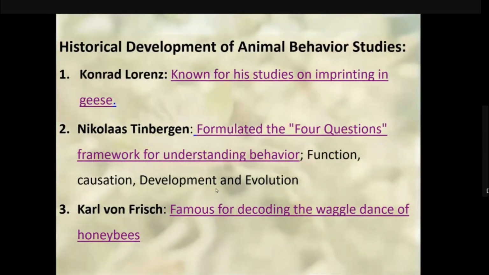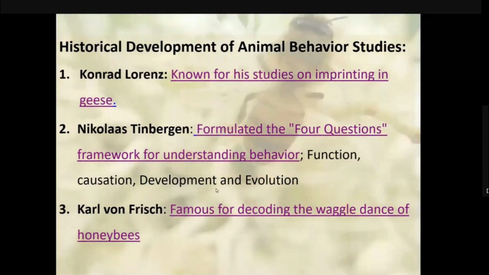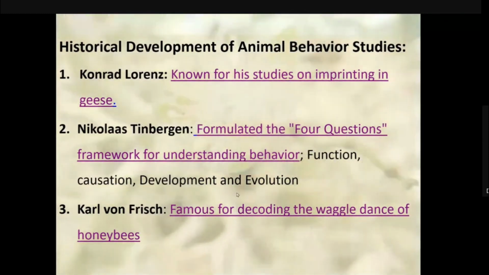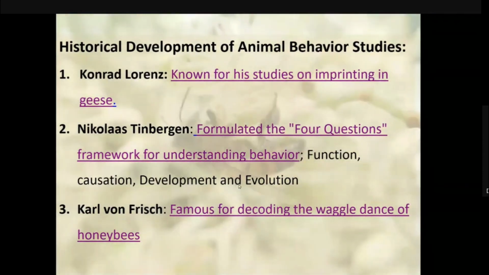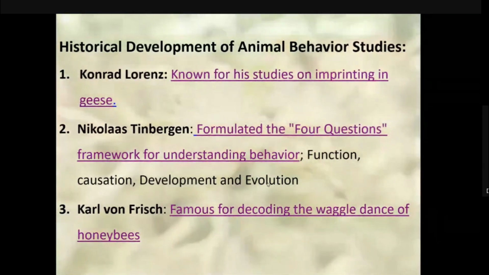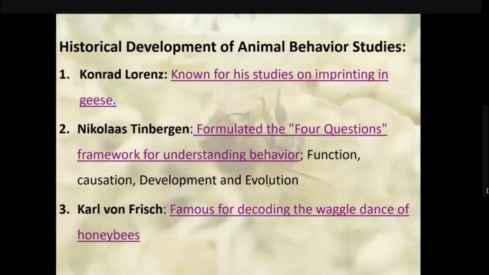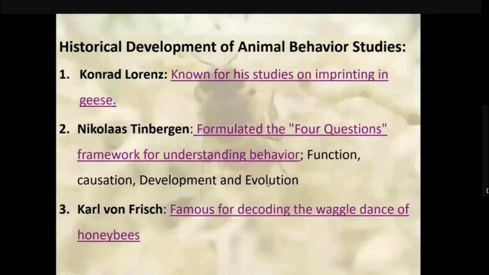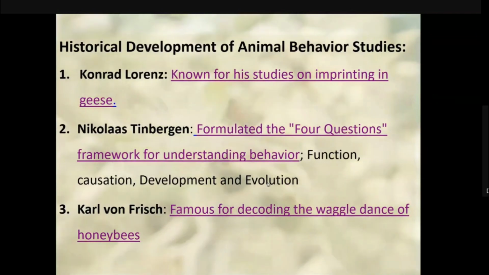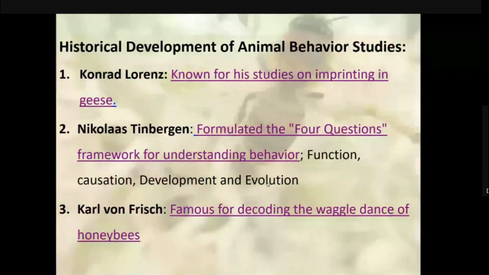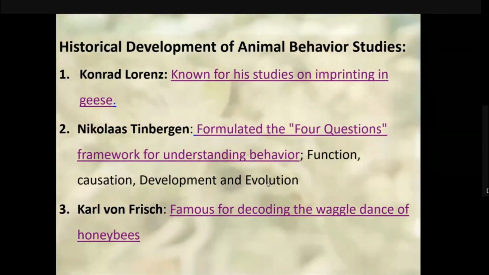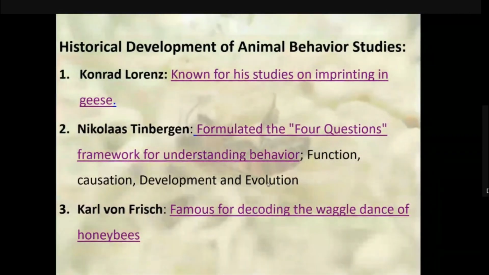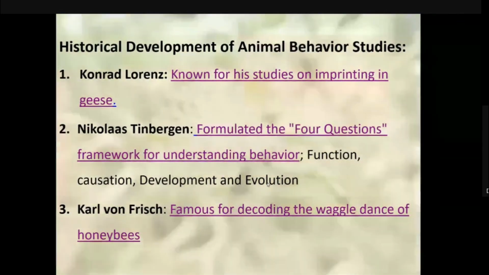So according to Nicholas, he formulated four questions. These questions are given over here: function, causation, development, and evolution. Function: what is the adaptive value of behavior? Function focuses on the adaptive value of a behavior, how it contributes to the organism's survival or reproductive success. For example, bird song may attract mates and defend territory.